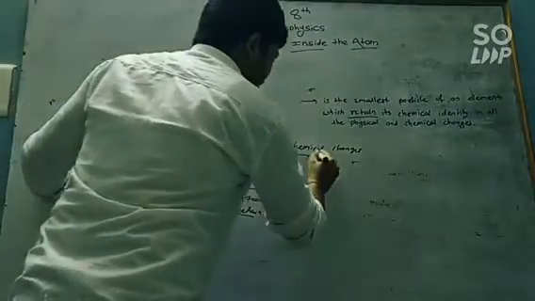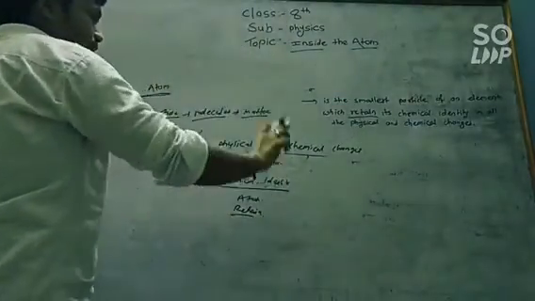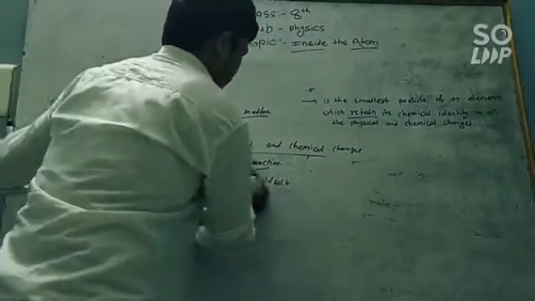It does not change at any cost while going through any physical or chemical changes.